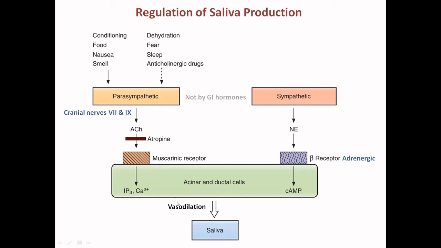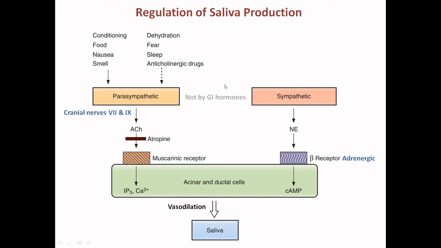And because of that, vasodilation is happening, and because of that, there is increased saliva production. So the parasympathetic nervous system stimulates the salivary glands to secrete more saliva. The stimulatory agents or conditionings are food, nausea, and smell. And the inhibitory conditionings are dehydration, fear, sleep, and anticholinergic drugs.